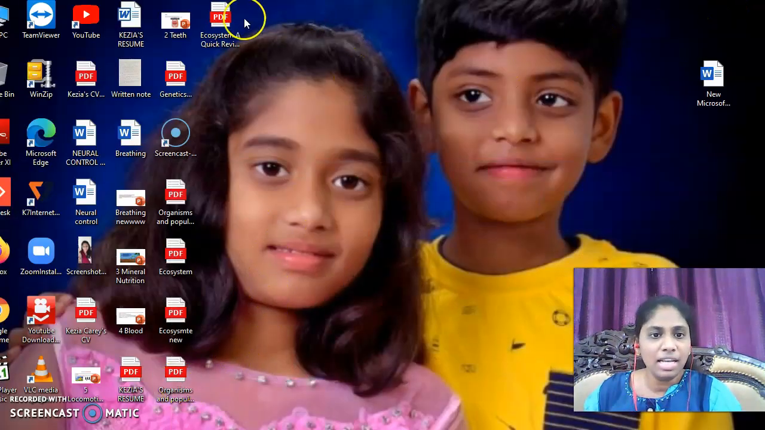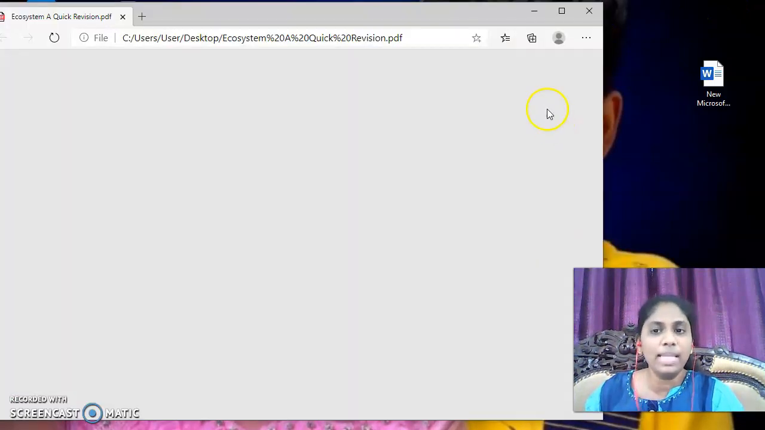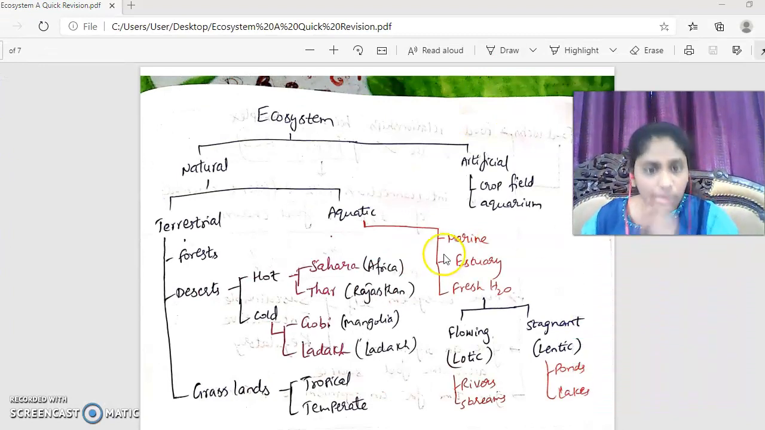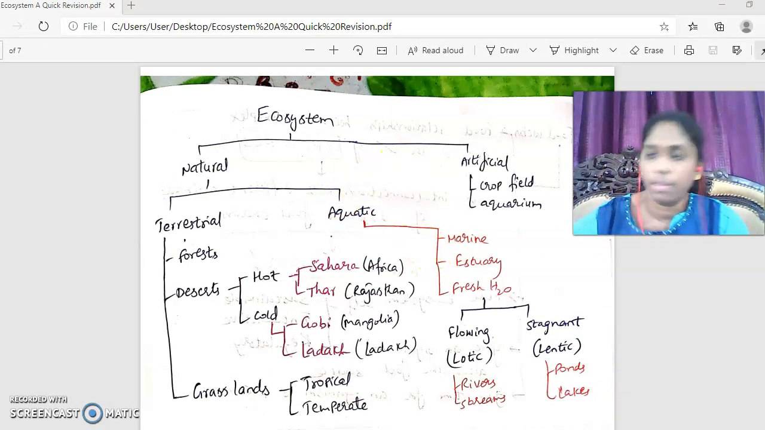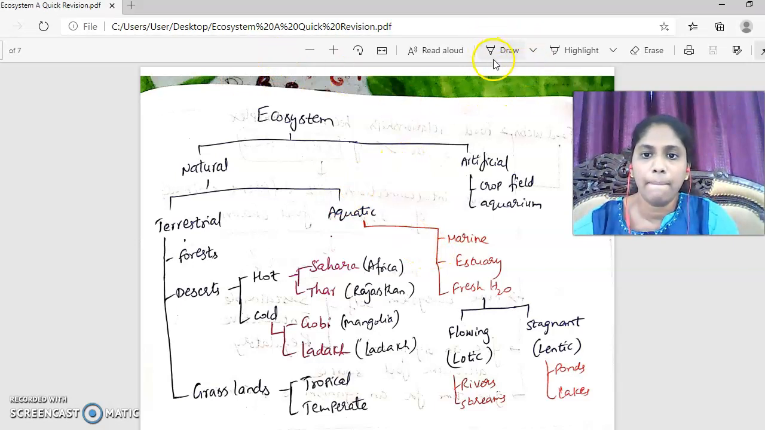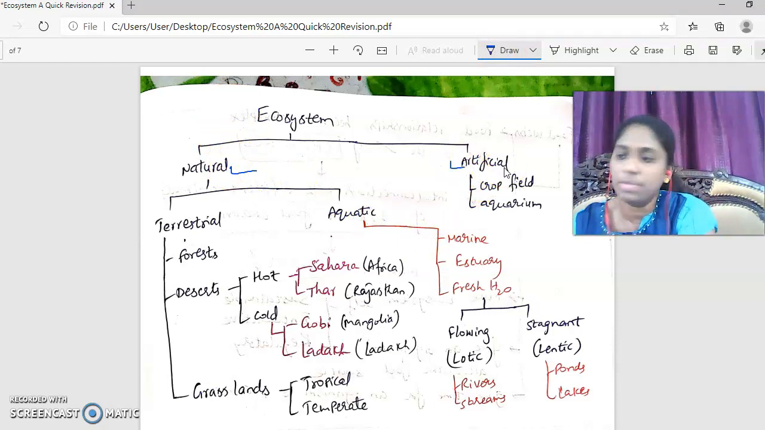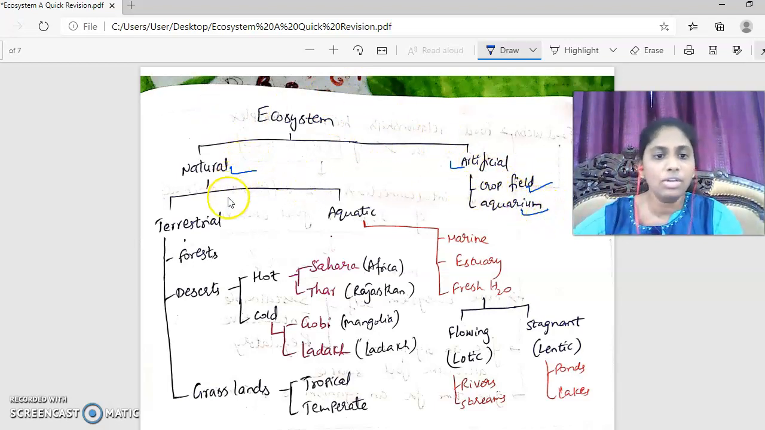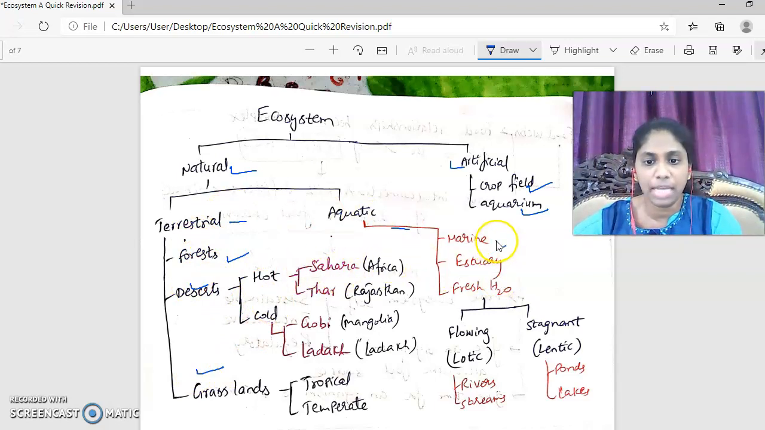In today's class, let's talk about ecosystem. A very quick revision, right? All right. Now, if you can see here, ecosystem is of two types: natural ecosystem and artificial. Artificial ecosystem has many examples: crop fields and aquarium. The natural ecosystem is of two types: terrestrial and aquatic. Terrestrial, we have three examples: forest, deserts, and grasslands. Aquatic, we have three types again: marine water, then estuary, then freshwater.